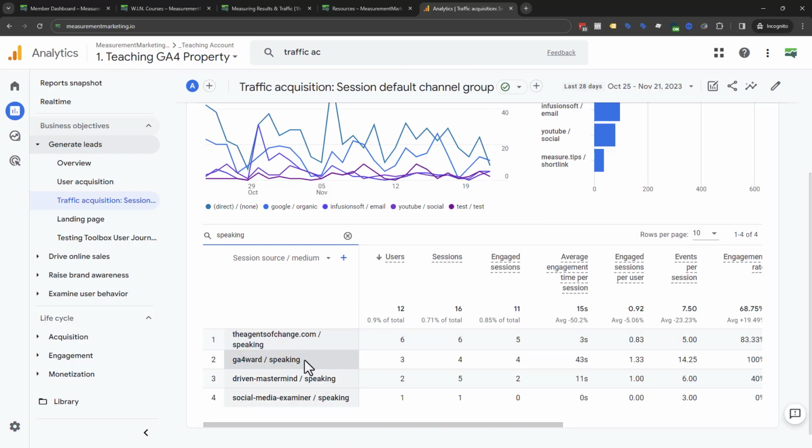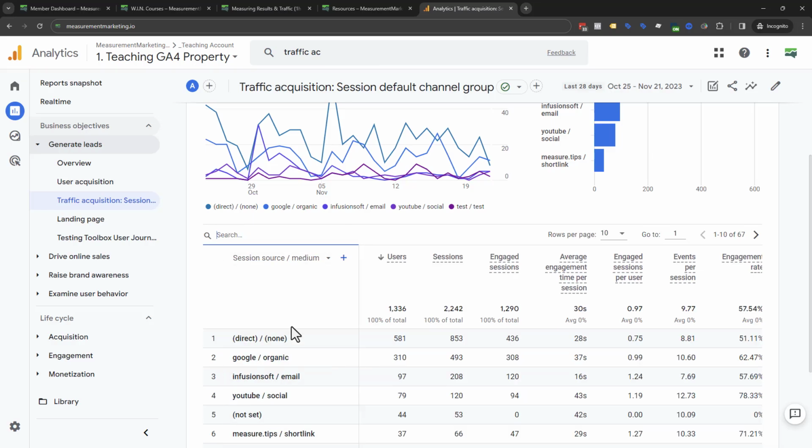This is when I'm on stages, and speaking traffic coming through to the site during this date range. And again, I haven't spoken on stage in a while. So it's like, this is still bringing traffic to us, which is why I like speaking on stages. But if I wasn't putting this stuff in here, making it show speaking, because that's what we decided to call this, it would show up as direct none. And I would not be able to answer the question, hey, did that talk I did when I was on Agents of Change, did it create traffic? Did that traffic actually sign up to become a lead, or whatever the result was that I was trying to get from it? So that's why this is so important.